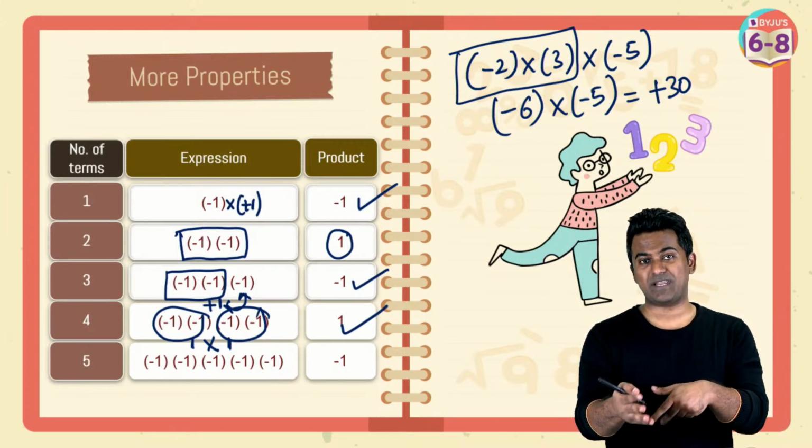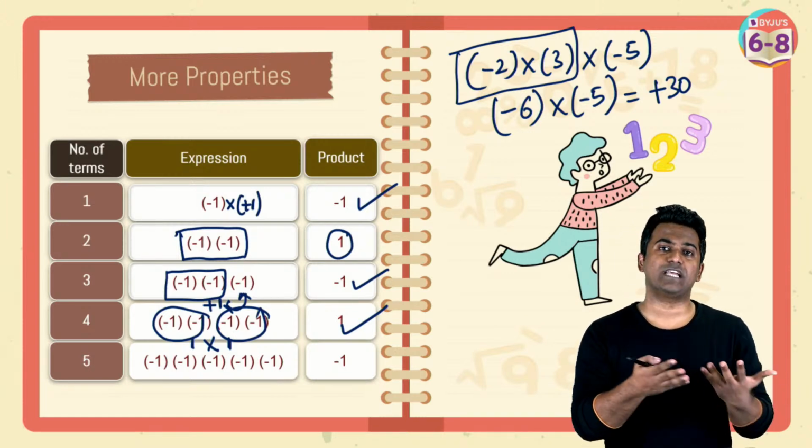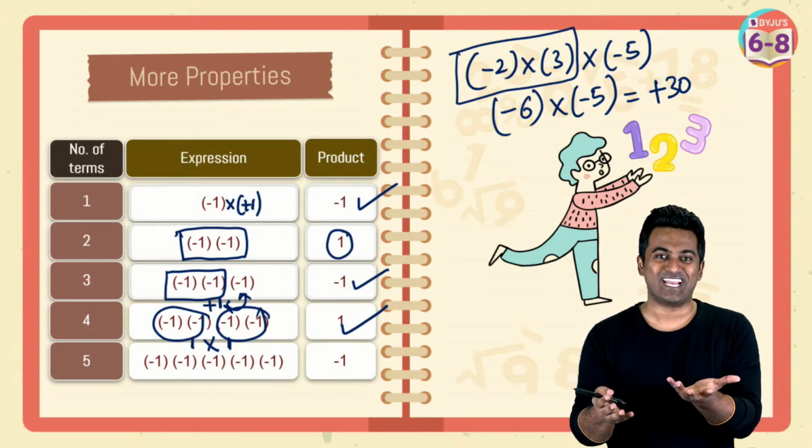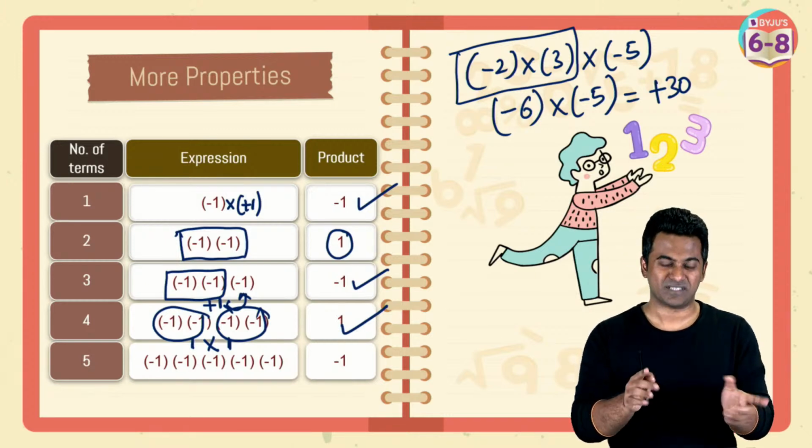So just make sure you are utilizing the signs that we've covered. Same signs, when you multiply, the result is positive. Different signs, when you multiply, the result is going to be negative. Smiley face and sad face. Okay.